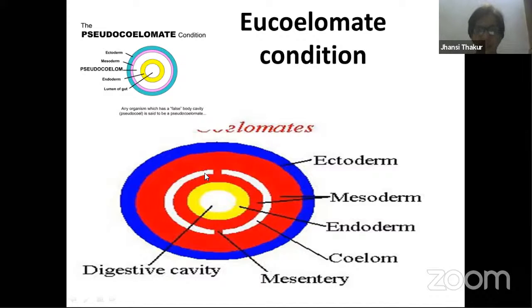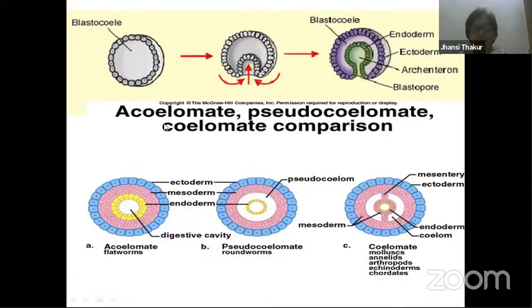If the space, the cavity, is lined by mesoderm on both the sides, that is endoderm as well as ectoderm, then we call this true coelom. So here you see, what is the difference between here and here? Mesoderm is present only on one side, the ectodermal side. But here mesoderm is found outside as well as inside, and in between space is there. So in between mesoderm, if the space, cavity, coelom is available, then we call that condition eucoelomate condition.